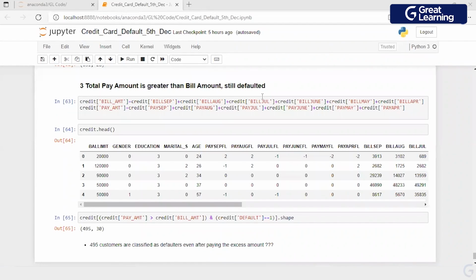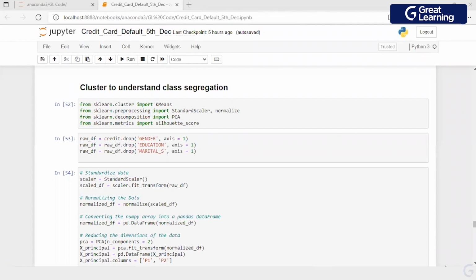It could be that there is some gap in your understanding of the data. It could be the business has a different logic of capturing it, or these could be some anomalies, right? These anomalies are the ones which we call real outliers, and we try to treat that. Now, what we also try to do, as I said, is create clusters. We try to do unsupervised learning on the data set.